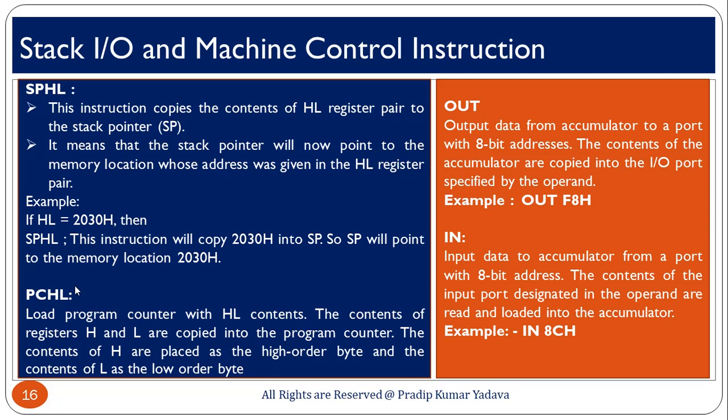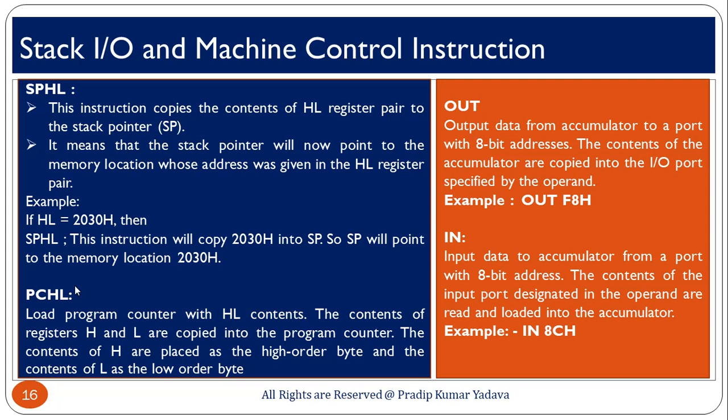The SPHL instruction will copy 2030H into SP. So, SP will point to the memory location 2030, meaning we are just transferring the data of HL into SP, or you can say whatever HL is containing, that value will be assigned to SP, and the stack pointer address will be 2030H. So, here you can see this instruction copies the content of the HL register pair to the stack pointer.